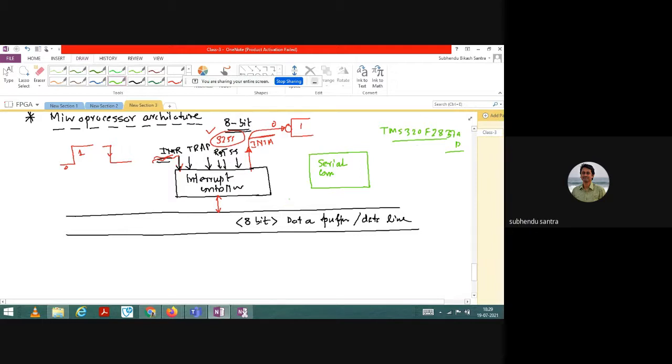So, serial communication. We have serial input data, SID, and serial output data, SOD. So it is basically input output for communication purposes. These two blocks are now done. Okay, now what is left?